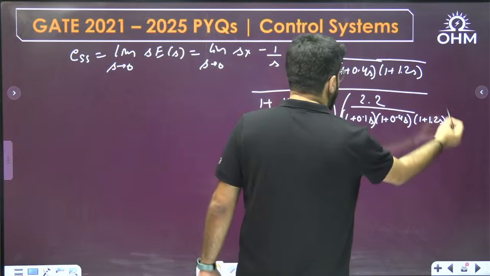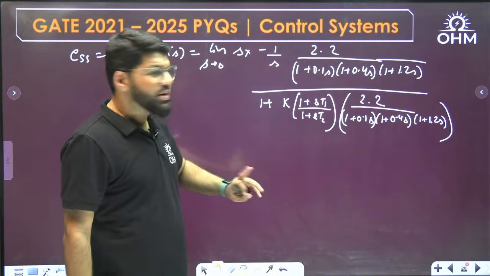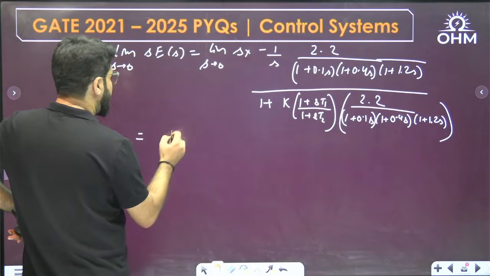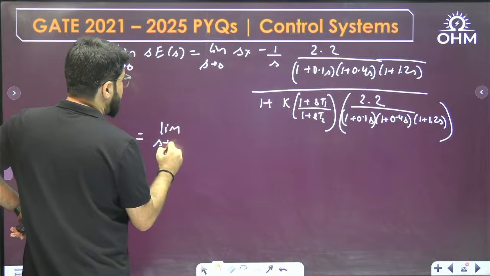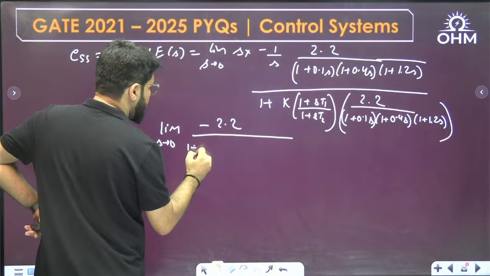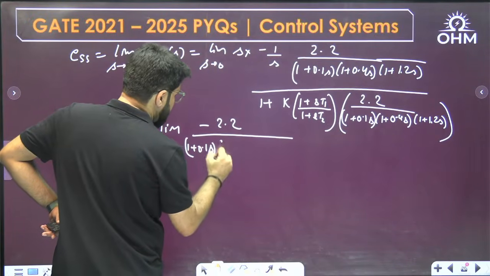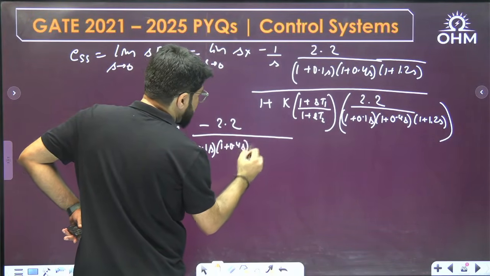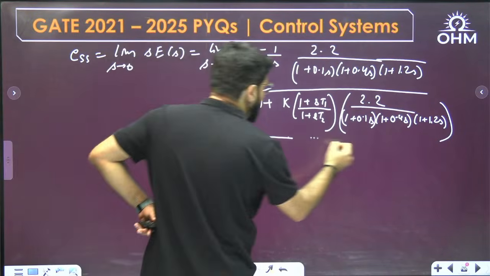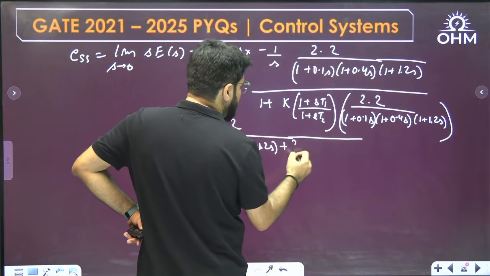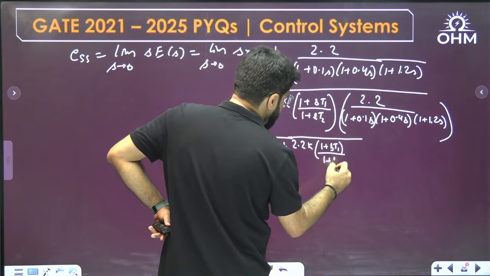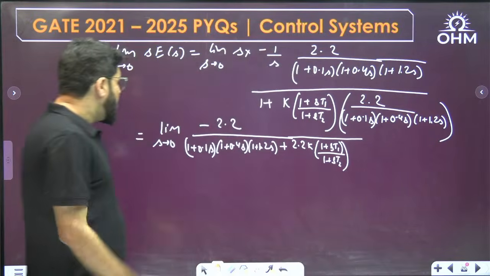Okay. Now you see, first of all, S and S will get cancelled, and again I will multiply by this entire denominator term. So what I am going to get is limit of s tending to 0 minus of 2.2 divided by 1 plus 0.1s, 1 plus 0.4s, 1 plus 1.2s. All of these terms are actually going to become 1, just writing it for your sake. Plus 2.2k 1 plus st1 upon 1 plus st2. This is still left. Now put down the s tending to 0.